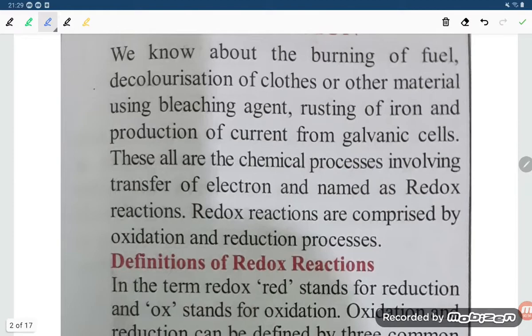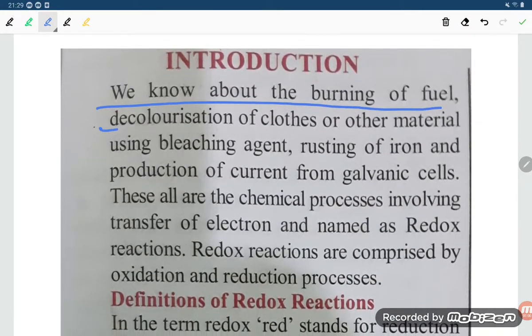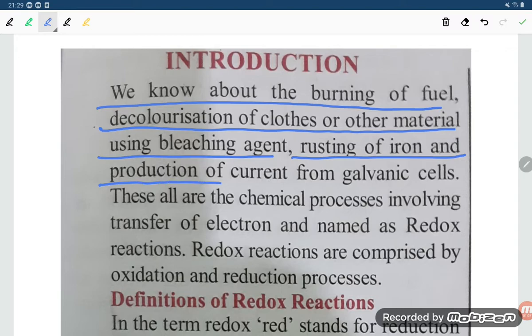Now we know about the burning of fuel, decolorization of clothes or other material using bleaching agent, rusting of iron, and production of current from the galvanic cell.